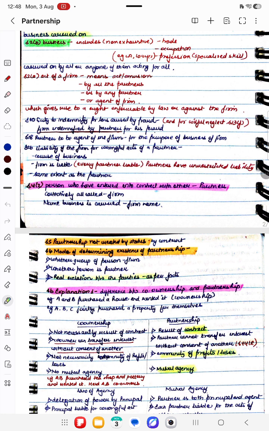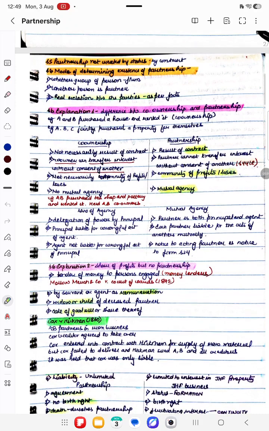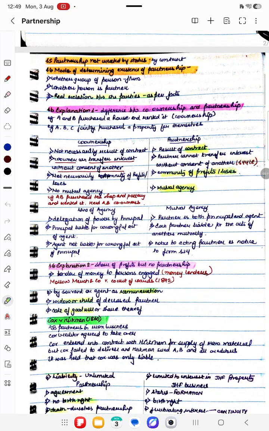And the existence of a partnership, whether there is a partnership or not, is decided by the facts and circumstances of the case itself. The real test is that the relation between the partners is to share profits and carry on the business. And the test is also of mutual agency.